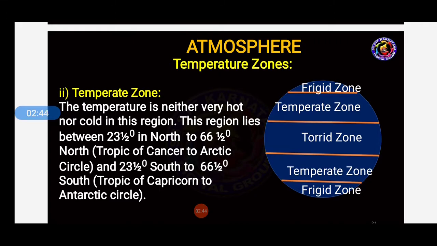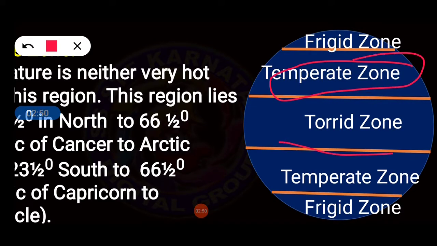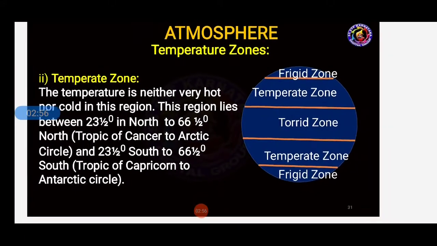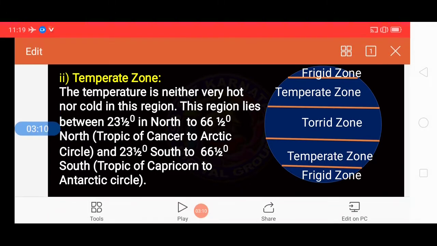You can see here, temperate zone, they have neither hot nor cool, medium is there. So these regions lie between 23.5 degrees north to 66.5 degrees north, Tropic of Cancer to Arctic Circle, and also 23.5 degrees south to 66.5 degrees south, Tropic of Capricorn to the Antarctic Circle.